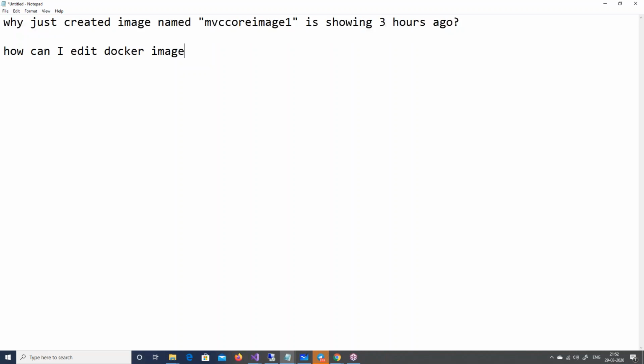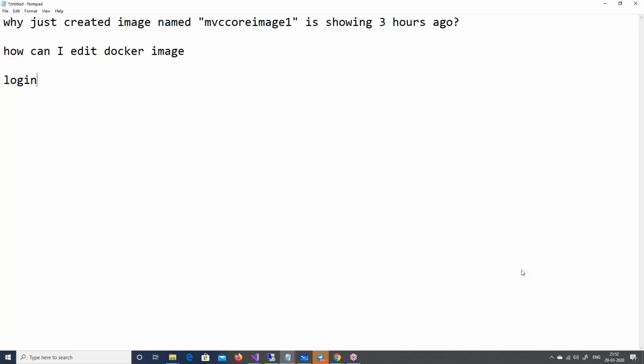There are some commands of edit, but they don't really help out. Remember that you cannot log in into a Docker instance. It is not a virtual machine. It is not an operating system at all. It is just the necessary binaries of the operating system. You will not see a start menu. So everything you do is from the Docker commands, right? So that's why there is a limitation. Maybe tomorrow when we discuss Kubernetes, I will talk about this edit also.